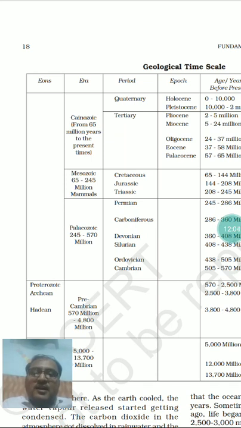This Paleozoic era is divided into periods: Cambrian, Ordovician, Silurian, Devonian, Carboniferous, and at last is Permian. So Permian is the last Paleozoic time period. Okay.